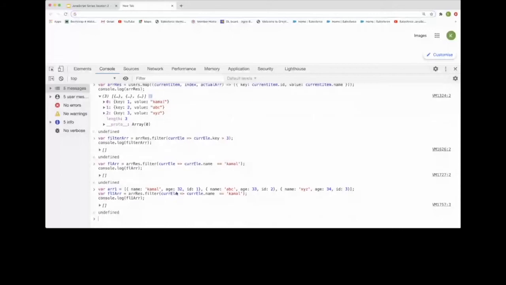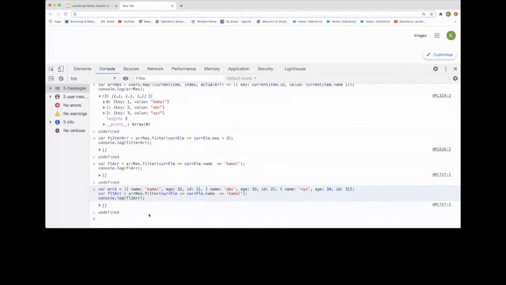If the condition is fulfilled, if any name matches, where the value equals Kamal, it will return the matching elements. So we need to check whether the filter we are applying is on array result and not on array 1.